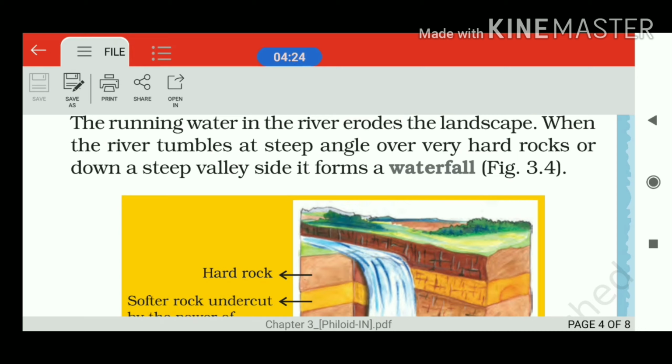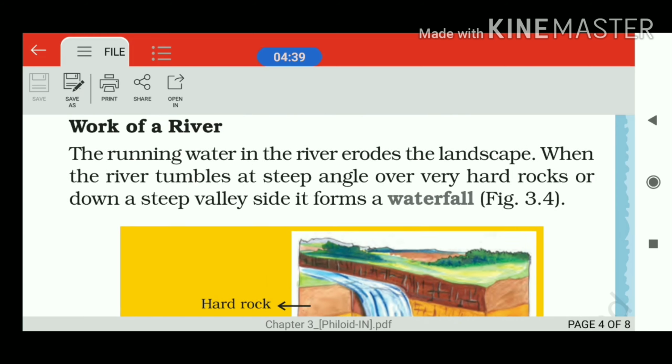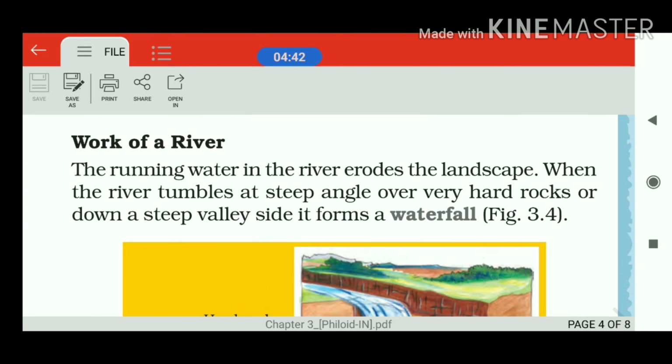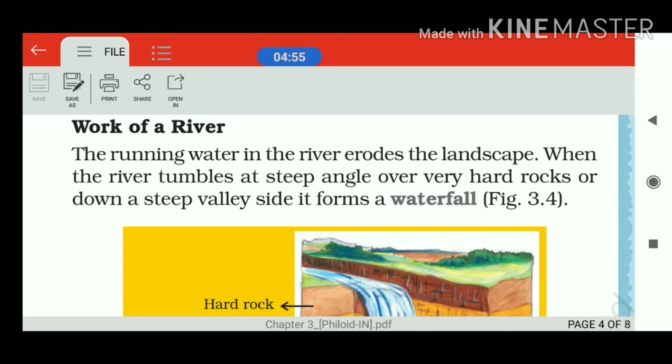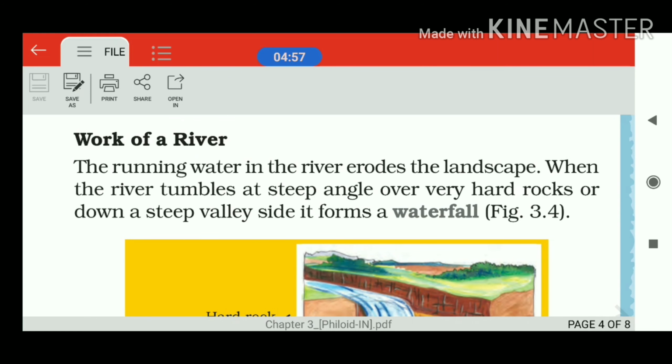And in the very last stage, where the river merges with the ocean, that is referred to as the mouth of the river. At or near the mouth of the river, it does the same activity, that is mainly deposition. So in the work of the river, step by step we will see in which stage, in which manner, the river brings some changes, and how they are related to erosion or deposition.